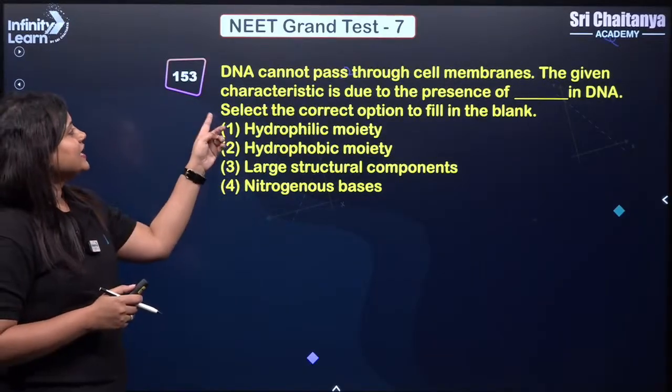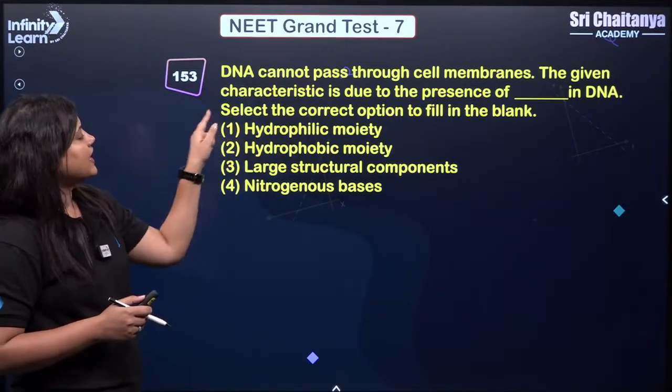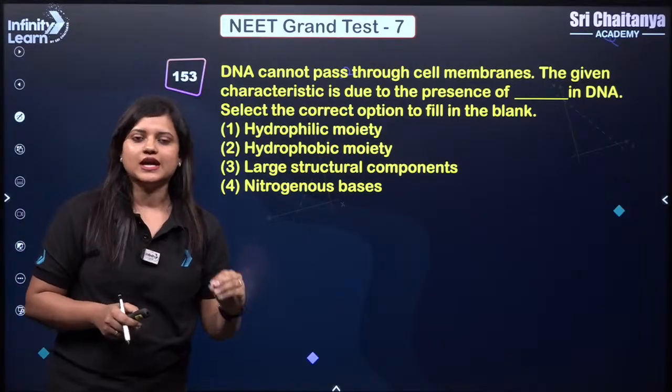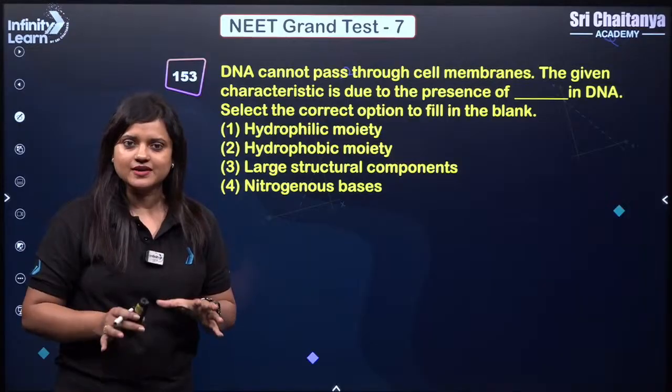Next. DNA cannot pass through the cell membrane. Yes. The given characteristic is due to the presence of dash in DNA. So we know that the membrane of a cell is hydrophobic, right?